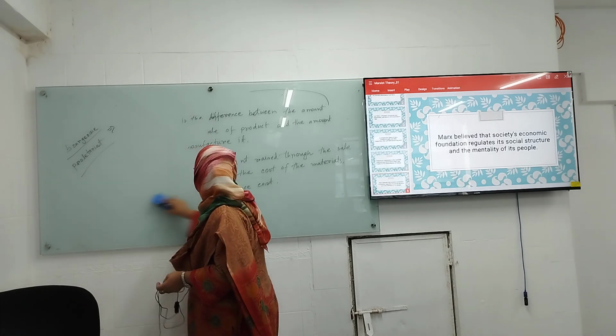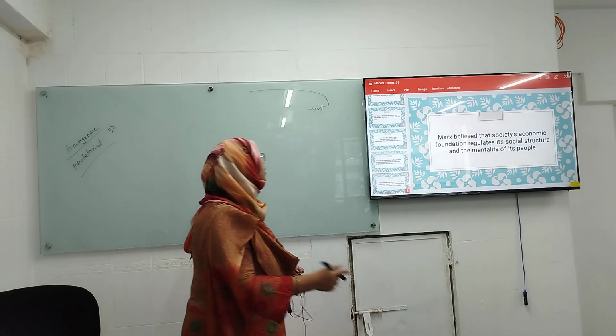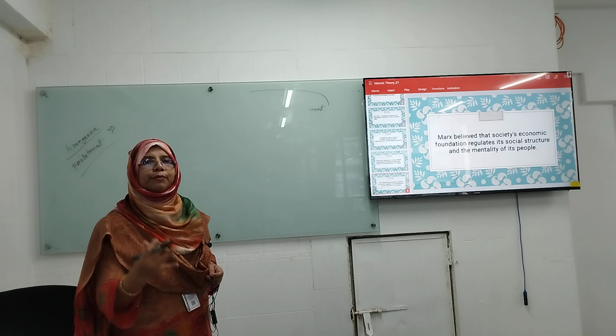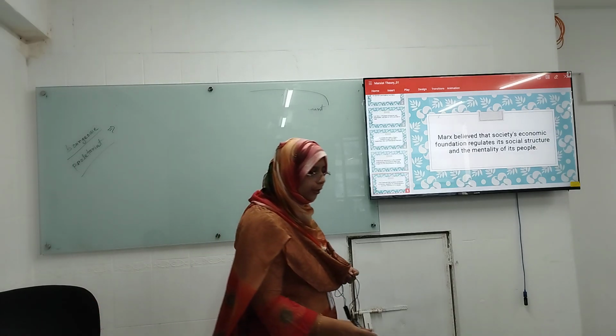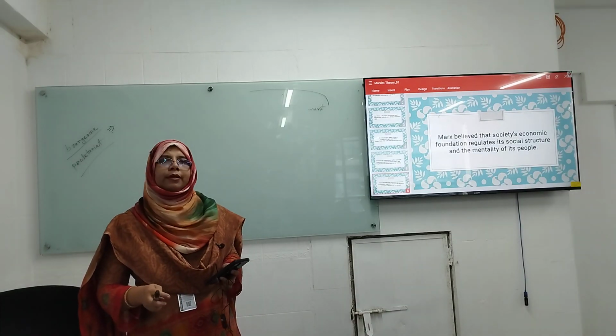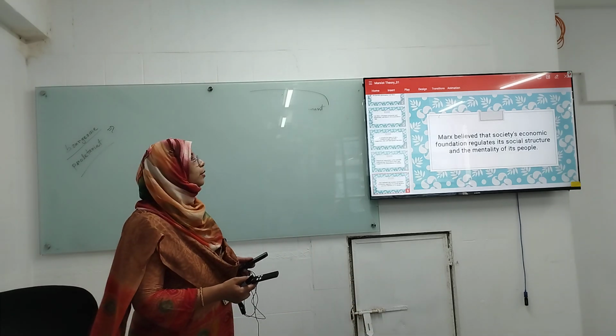Everything is controlled by the economy. This is Karl Marx's view.